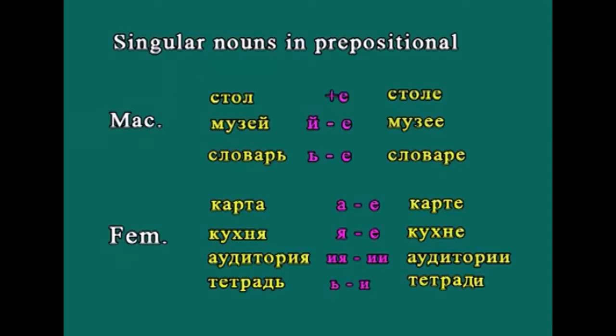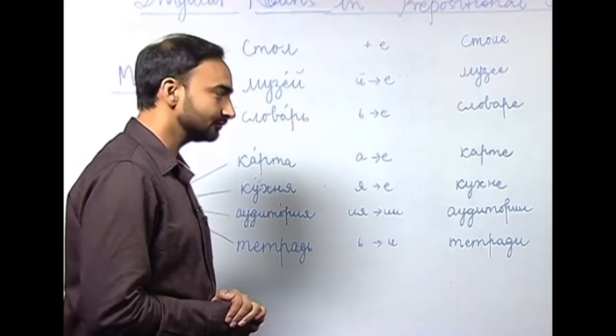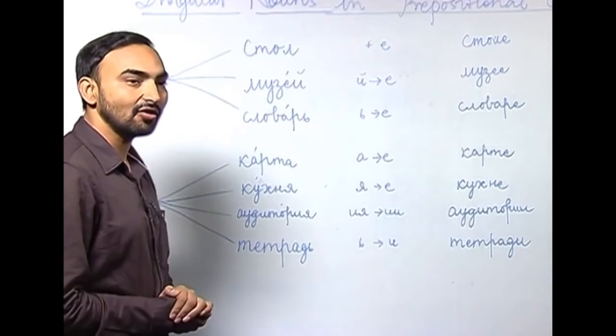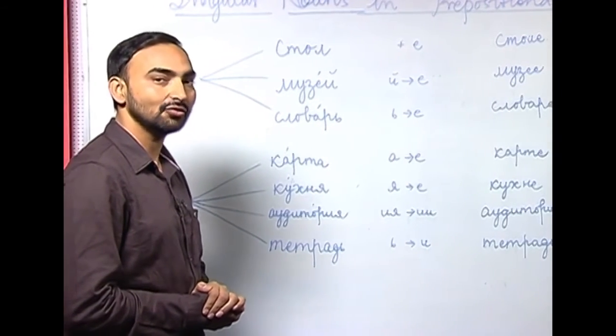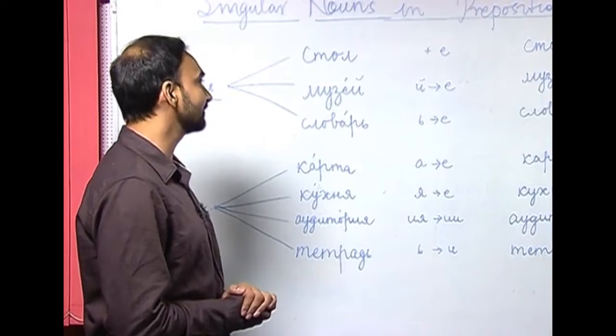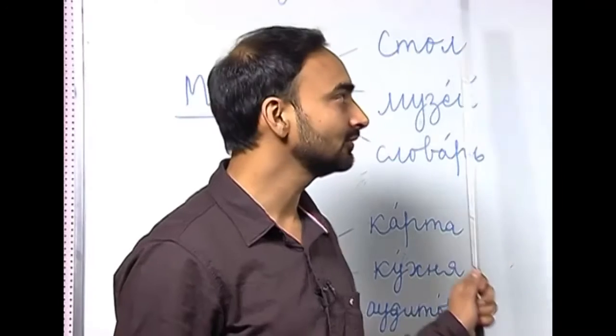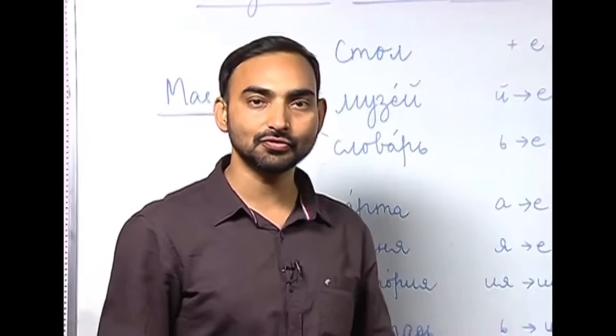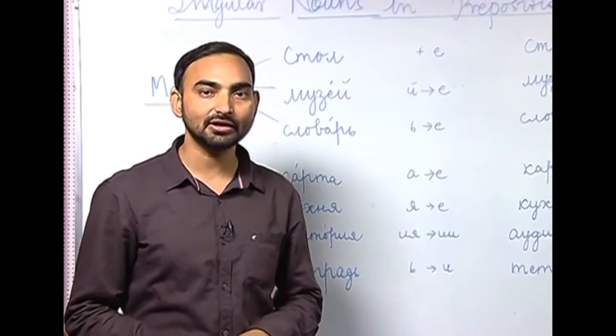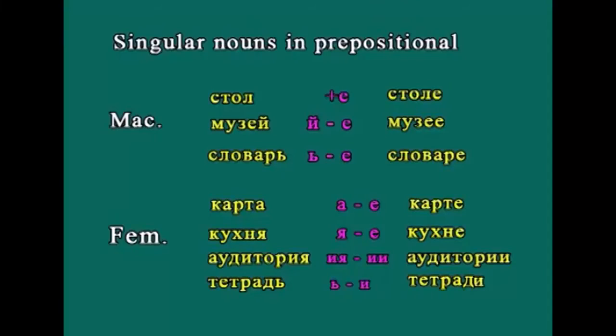For example, if a noun comes after в or на, which are prepositions to denote the location, what happens? I have written here the masculine noun стол. So, what happens when стол is used after preposition в or на? We add е after стол. So, it becomes на столе or в столе. That we will do later on.